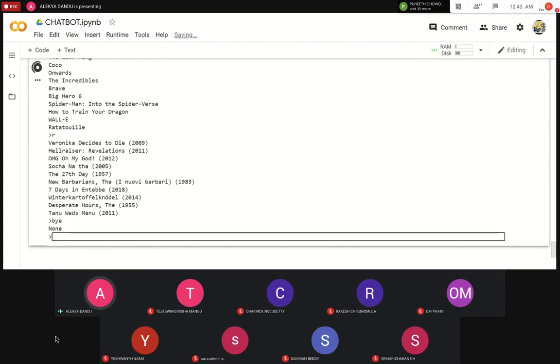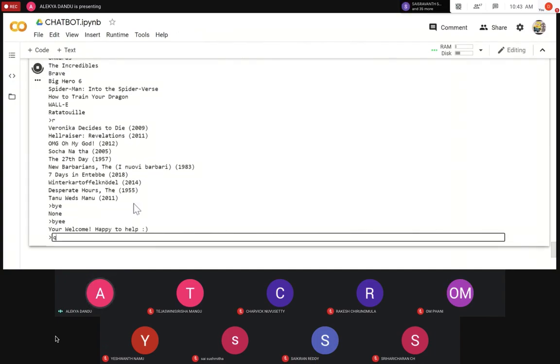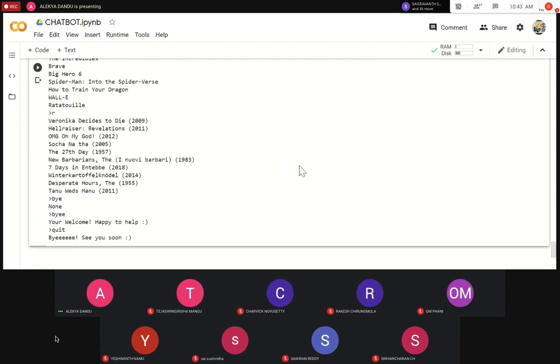So if you're using Rasa and Python together, you can create intents, and according to that, find the value which is similar to the input that the user gave, and then display something. Since we're not using any AI or ML algorithms, it's just something that I gave, so it's going to give me none. So if I say bye, and then I say quit, it ends.